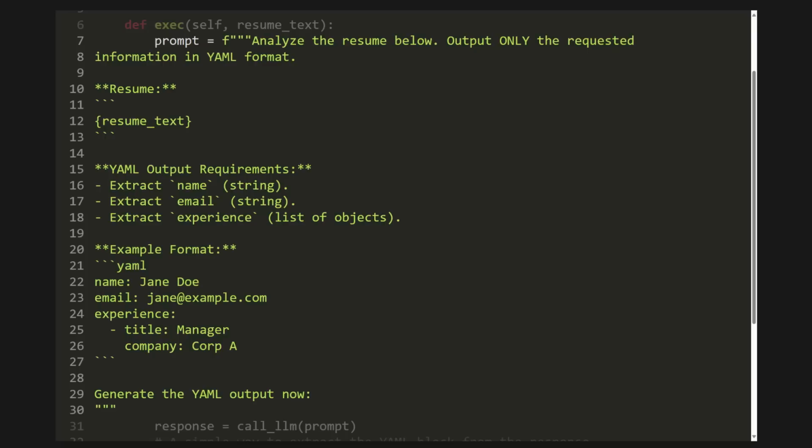We explicitly say, output only the requested information in YAML format. And this is the most important part. We give it a perfect example of what the final YAML should look like. We show it the keys we want: name, email, and experience, and the structure we expect for each. This is called few-shot prompting, and it's one of the most effective ways to guide an LLM.